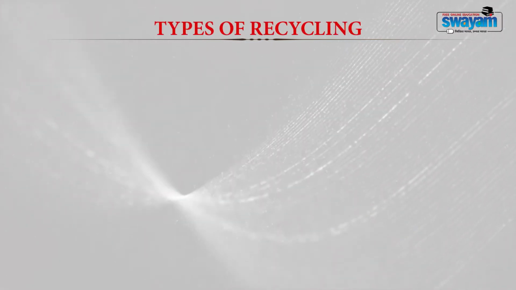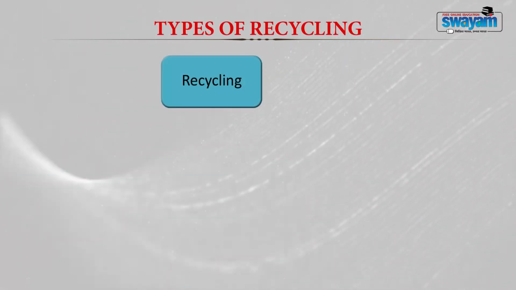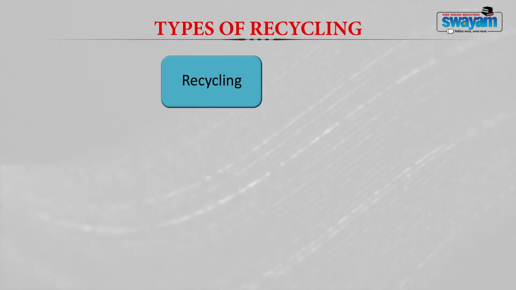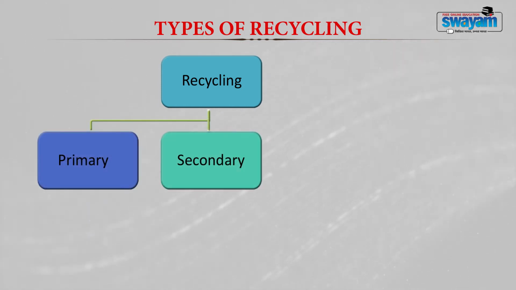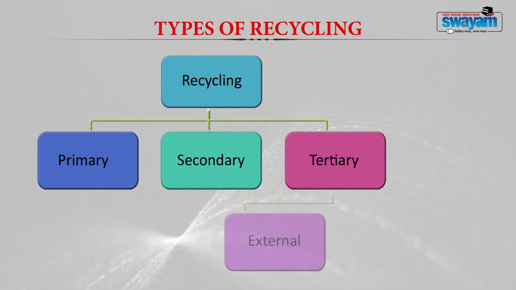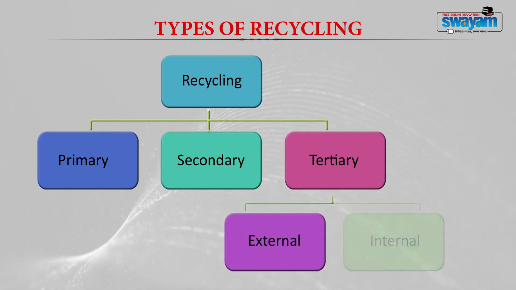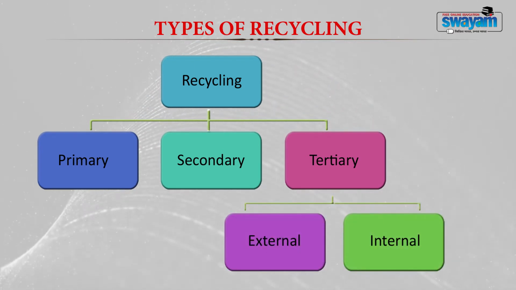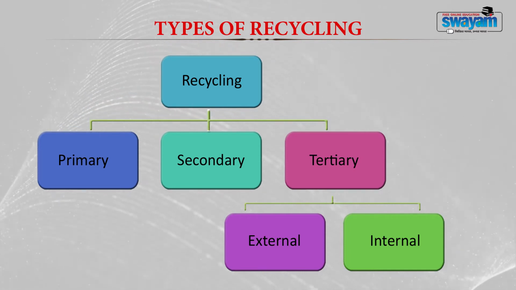Different types of recycling. Recycling can be divided into 3 types: primary recycling, secondary recycling and tertiary recycling. Tertiary recycling is further divided into 2 categories, that is external recycling and internal recycling. Let me discuss them one by one.